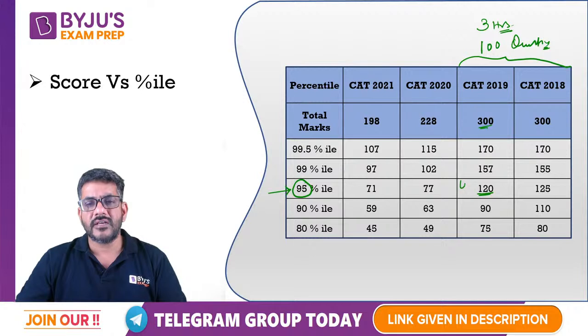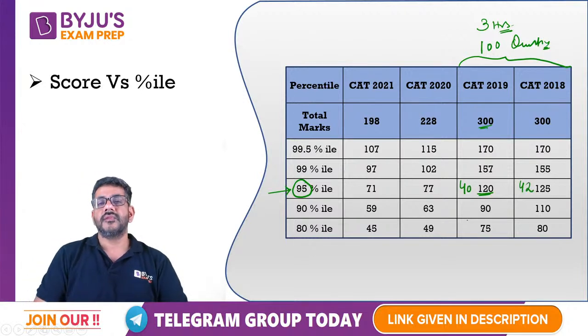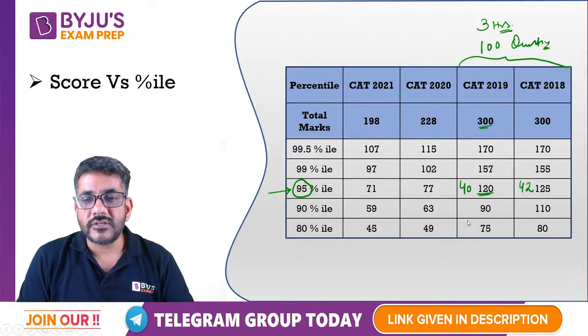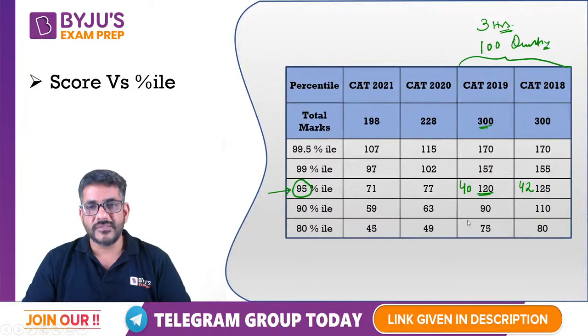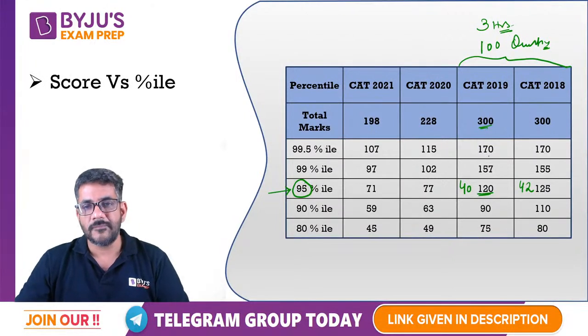120 का मतलब है 40 questions, whereas this year it was approximately 42, right? 40 and 42. But you will see a staggering change here. ध्यान से देखिएगा, मैं आपको एक खास चीज दिखाता हूँ. They are exactly the same for 99.5. For 99 percentile, rather this is slightly higher. 157 जो था, 157 means approximately 52, 53 questions. 155 means approximately 51, 52 questions, right?